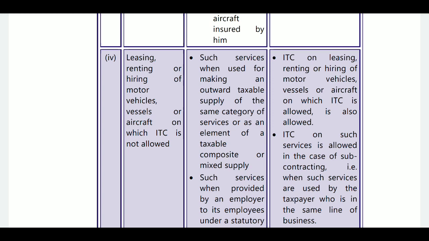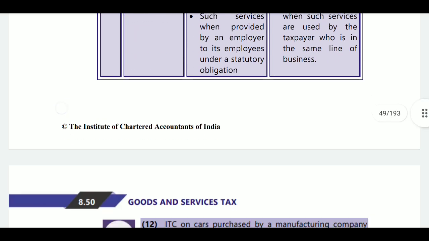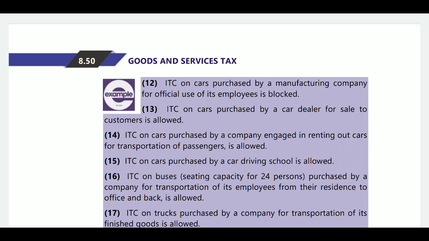If it is allowable, then here it is also allowable. Next, ITC on services is allowed in case of subcontracting, that is, when such services are used by a taxpayer who is in the same line of business. If you use them in the same line of business, you will be eligible for ITC.